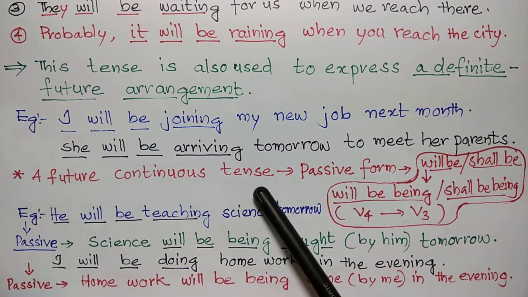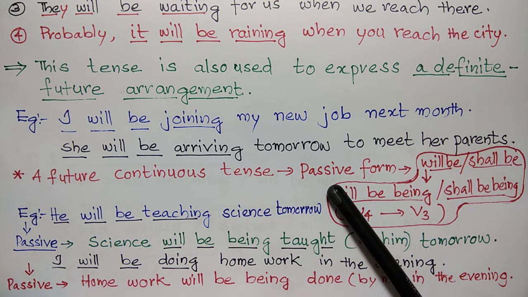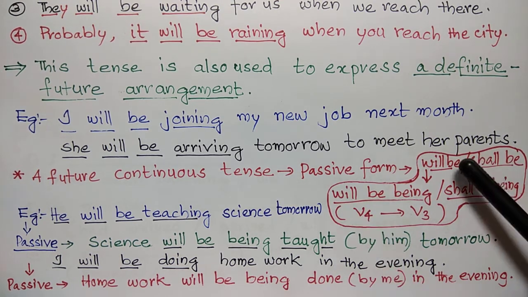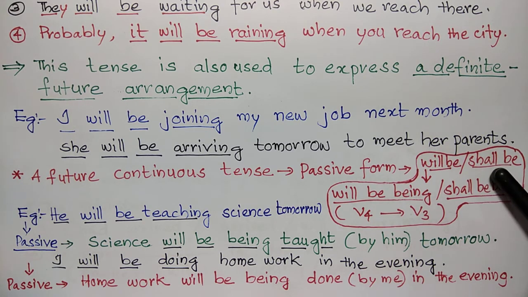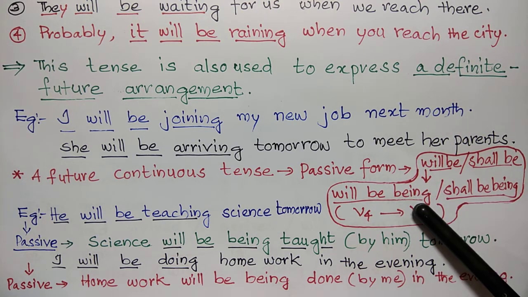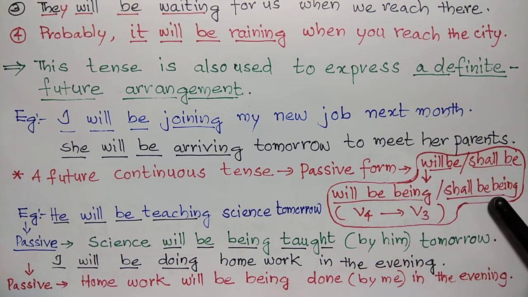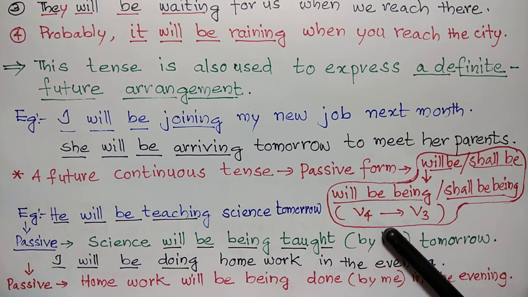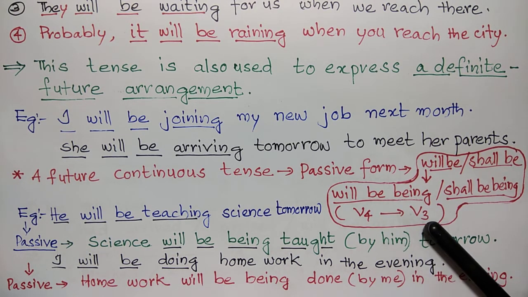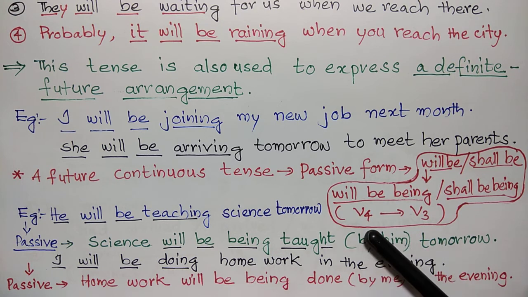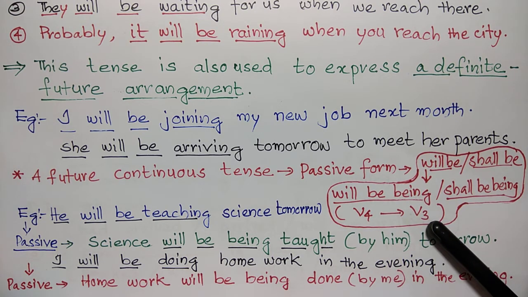A future continuous tense can be converted into passive by making these changes. That is, will be or shall be is changed to will be being or shall be being, and the V4 form of the verb is changed to the V3 form. That is, the ing form is changed to the past participle of the verb.